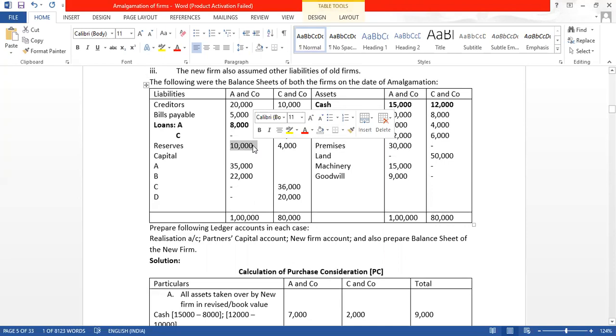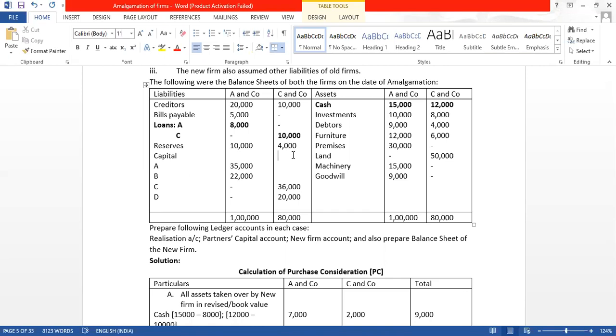How to divide that reserve? Can anyone tell me? Reserves is 10,000 and 4,000. Profit sharing ratio is not given. Then how we will divide the reserve when profit sharing ratio is not given? Who will get the reserve?